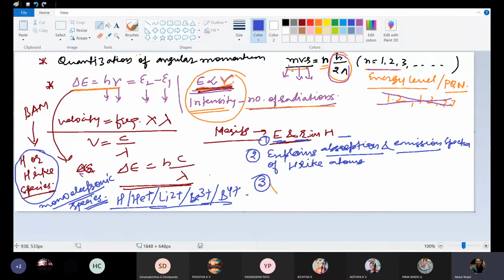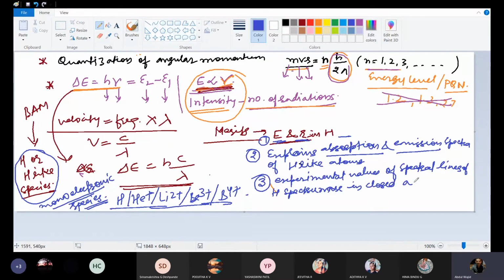Then the next point: the experimental values of spectral lines of the hydrogen spectrum are in close agreement with those calculated by Bohr's theory.